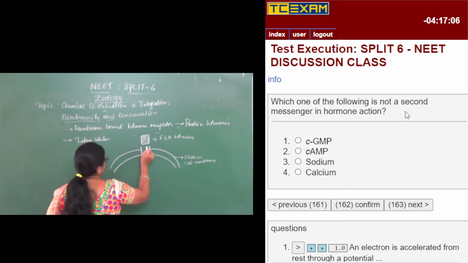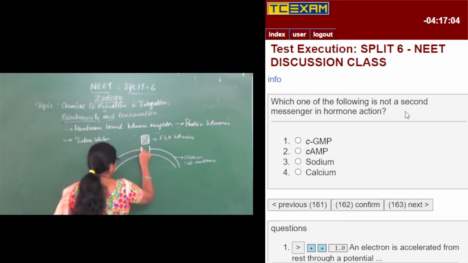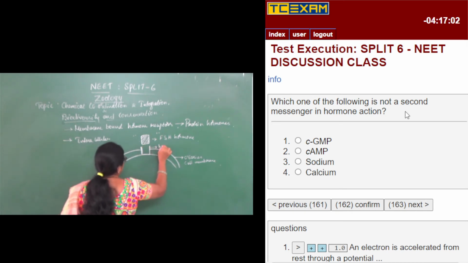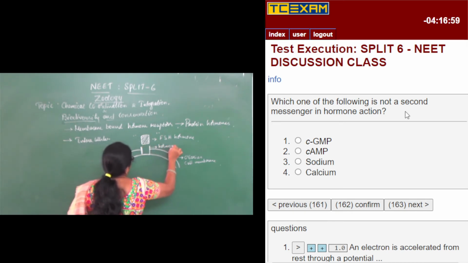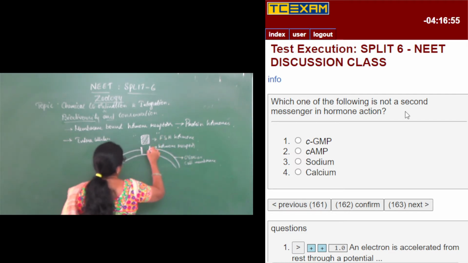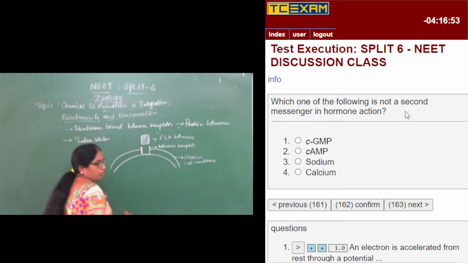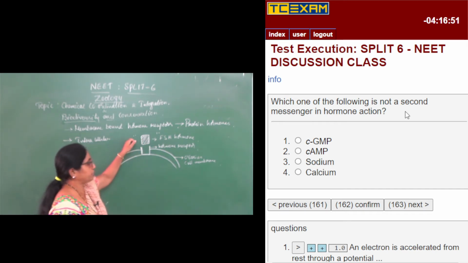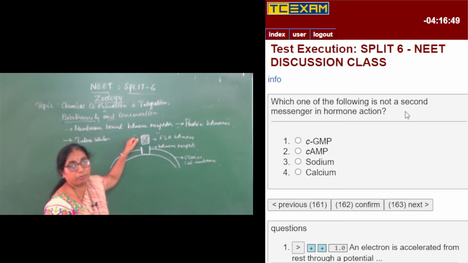So this FSH hormone is going to bind to the hormone receptor. FSH is a hormone which is secreted from the pituitary gland.